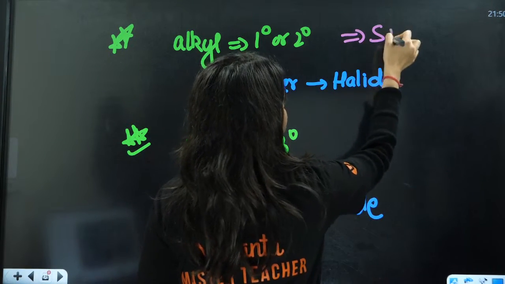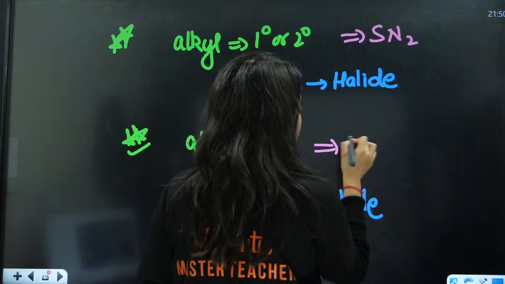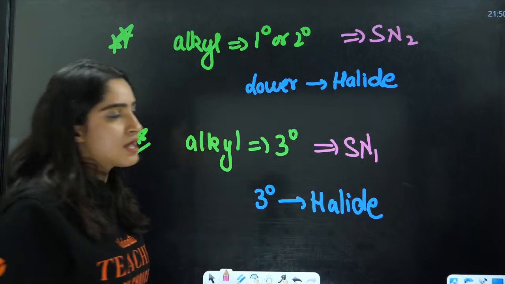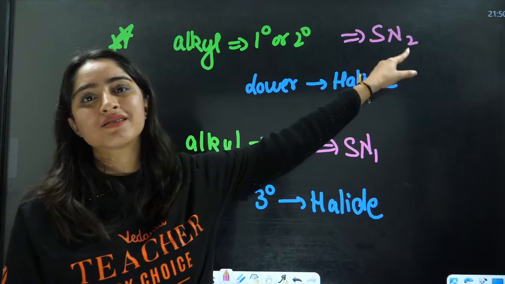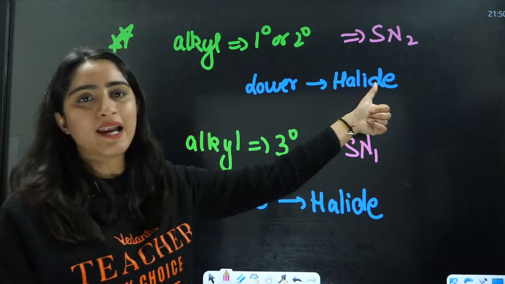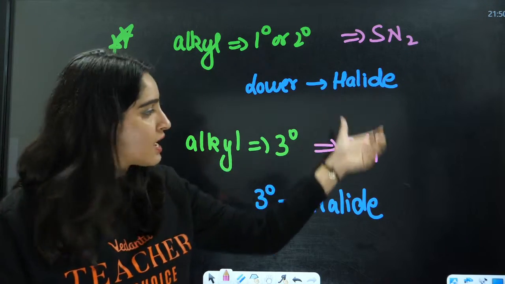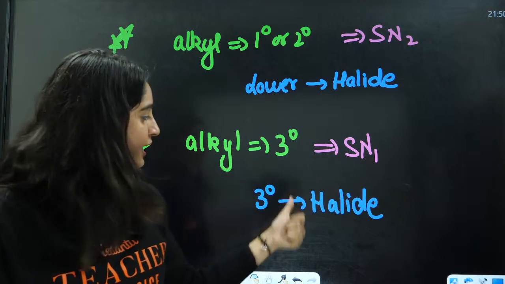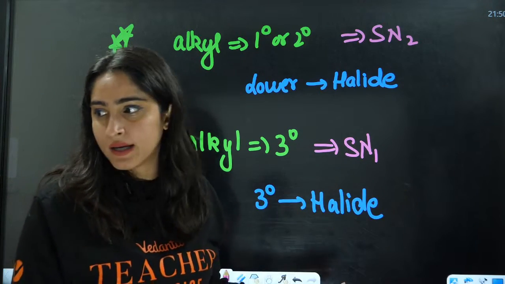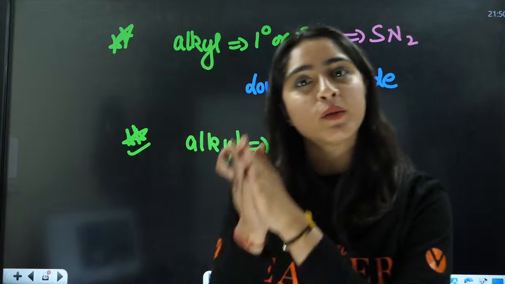This follows the SN2 mechanism and this follows the SN1 mechanism. As we know, in this case steric hindrance is the factor. That is why lower halides are formed, because of steric hindrance. In this case, carbocation is the factor. That is why 3 degree halide is formed. Understood this? This is according to the mechanism only.